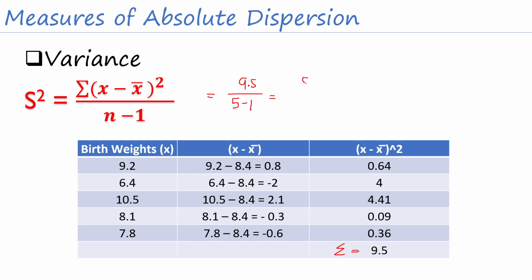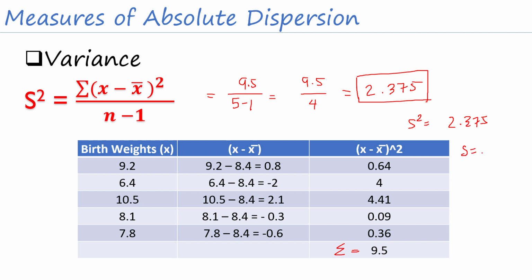It will result to 9.5 divided by 4. And 9.5 divided by 4 is equal to 2.375. So, pa-counter check na lang, it is equal to 2.375. This is our variance. So, na-solve na natin yung isa.